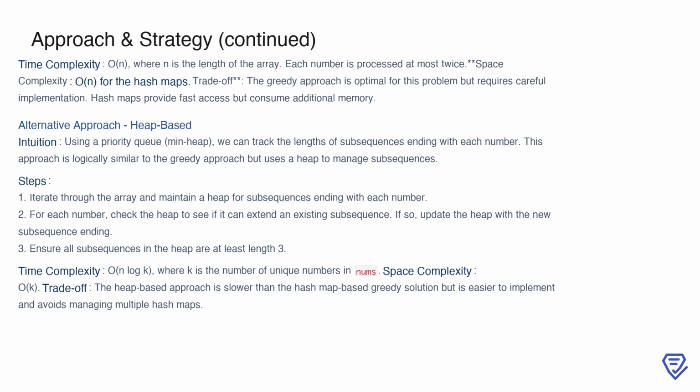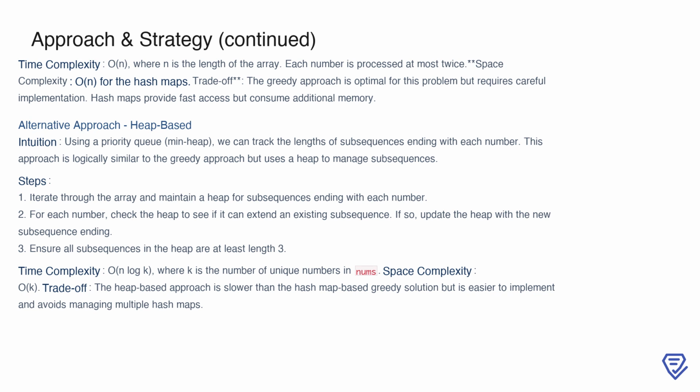An alternative solution uses a heap-based approach, which is conceptually similar to the greedy method but relies on a priority queue to track the lengths of subsequences. For each number, the heap is checked to see if the subsequence can be extended, and it ensures all subsequences in the heap are at least length 3.